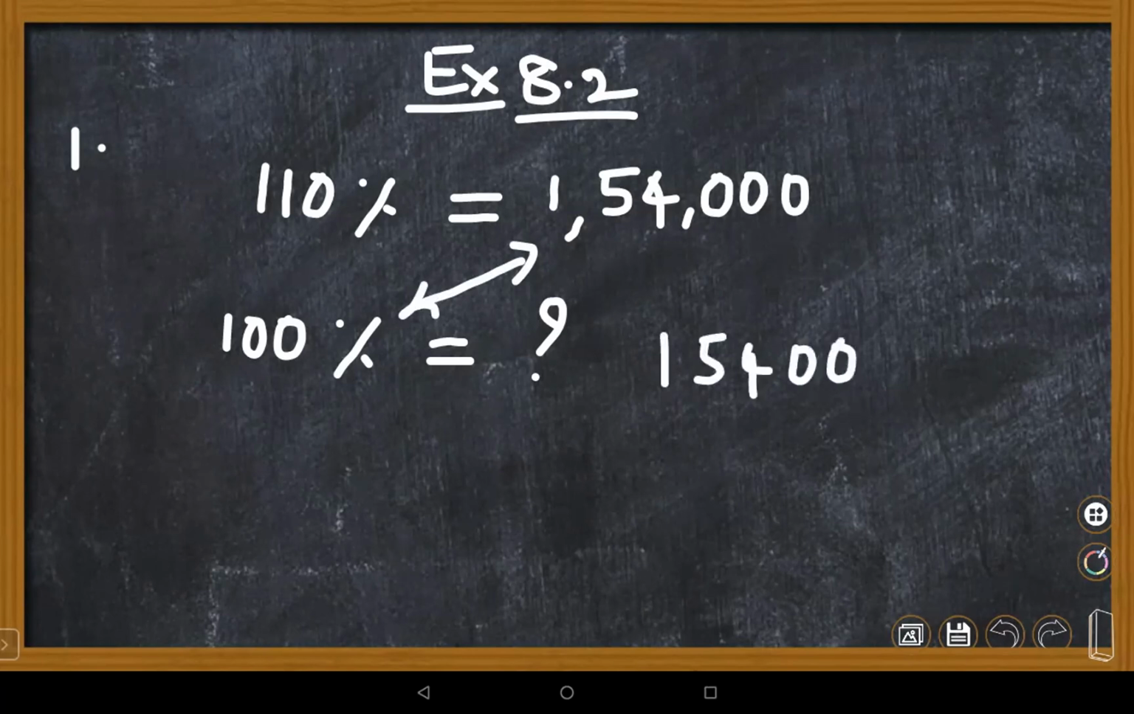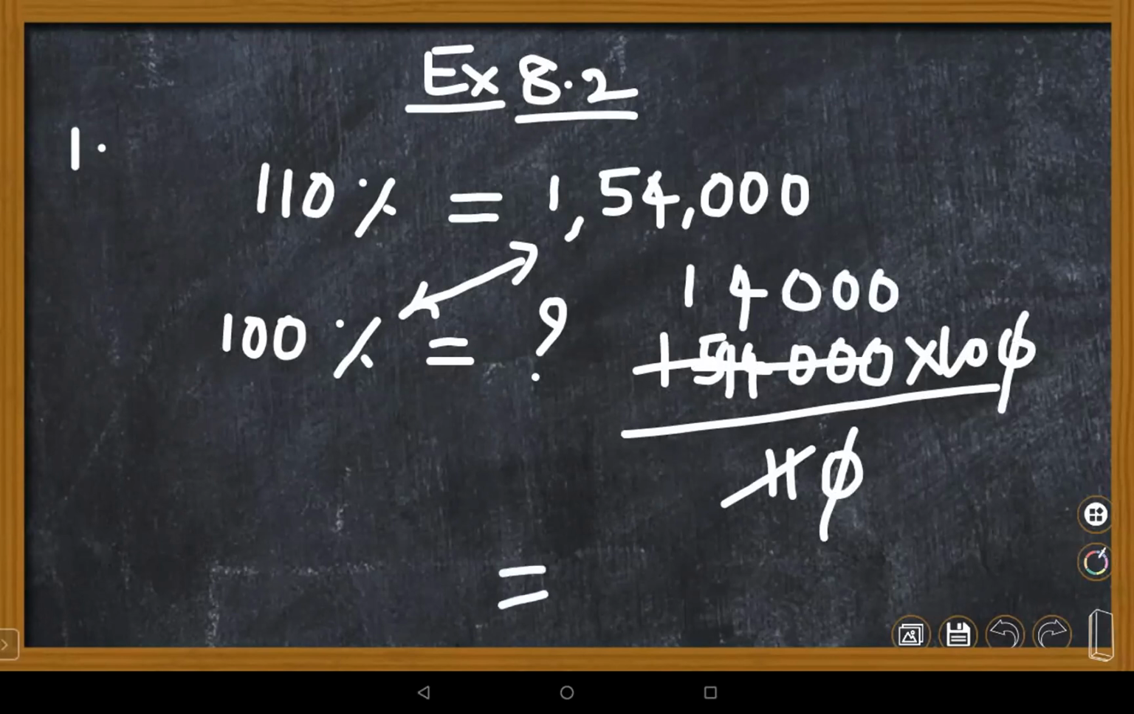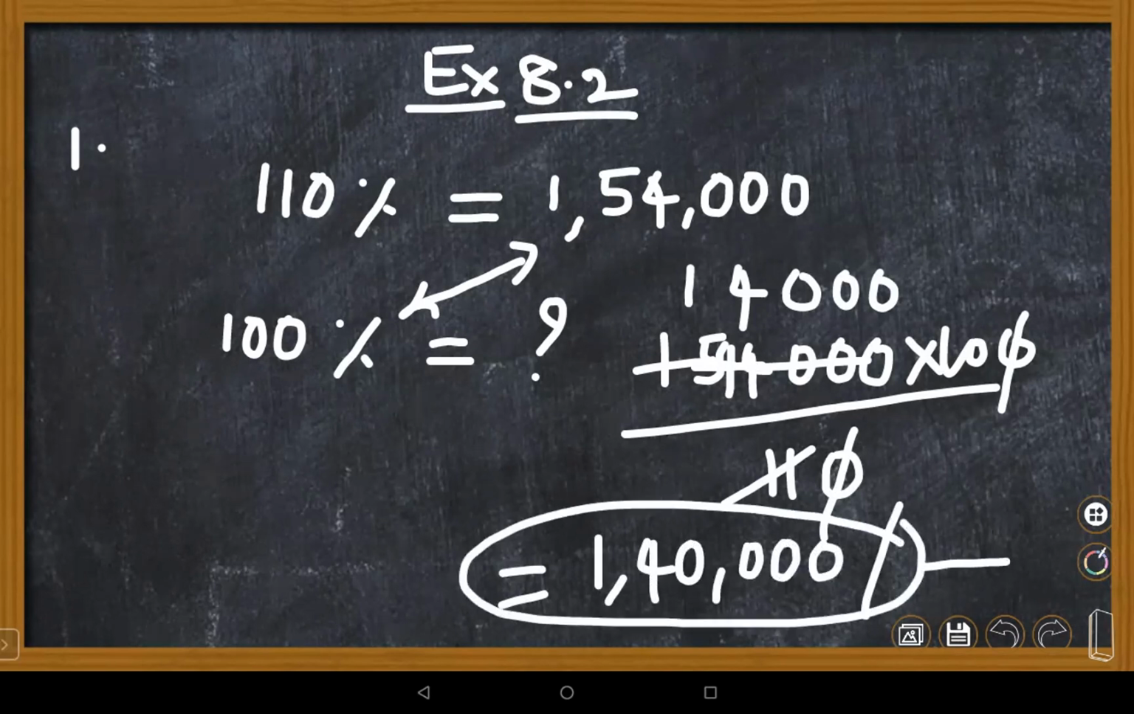1,54,000 multiplied by 100 by 110. Simply cut 0, 0. 11 table: 11 ones are 11, 15, 11 means 4 is the remainder, 44, 11 fours are 44, you cut this. How many zeros are there? Those zeros you can add here, and here one more 0 is there. You just have 14,000 with 10, it is 1,40,000. Initially the salary of the boy was 1,40,000. When it increased, his salary was 1,54,000. Any doubt in this bit, Abhinav?